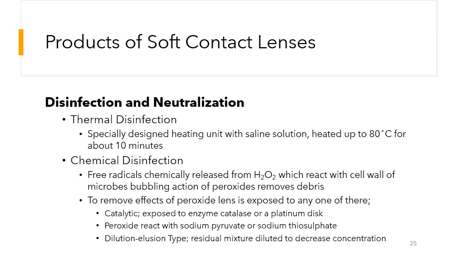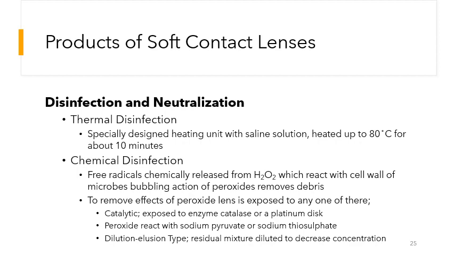However, the presence of hydrogen peroxide on the soft contact lenses may be damaging to the eyes, and may cause problems in the eyes. So the residues of the hydrogen peroxide should also be removed. The residues of the hydrogen peroxide can be removed by three methods. Number one is the catalytic method, in which the lenses are exposed to the enzyme catalase or a platinum disc, which will remove the residues of the hydrogen peroxide.